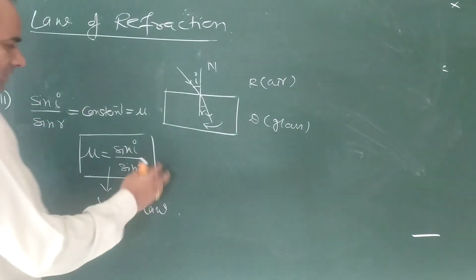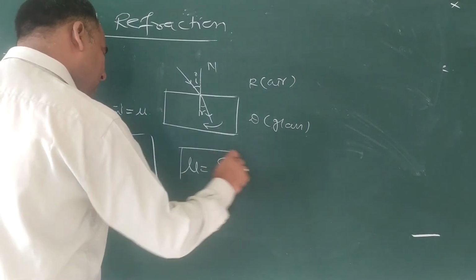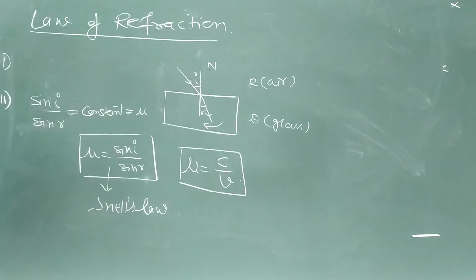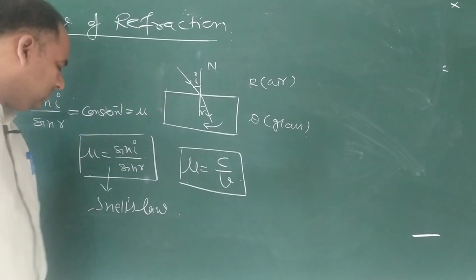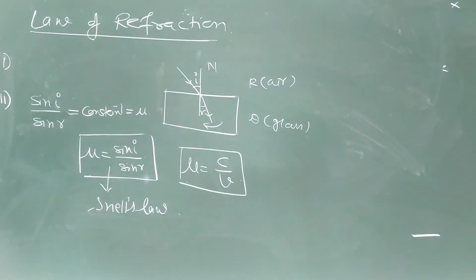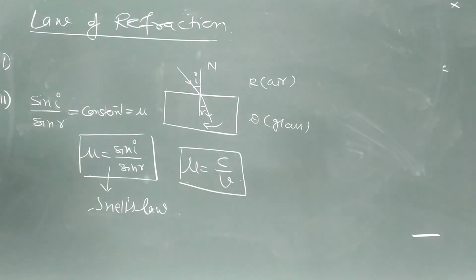And before this, we studied that refractive index is equal to c upon v. So you can find the refractive index if angle I and R are given, then in that case you can determine the refractive index. If speed of light is given in two different media, in that case you can also determine the refractive index of the medium.